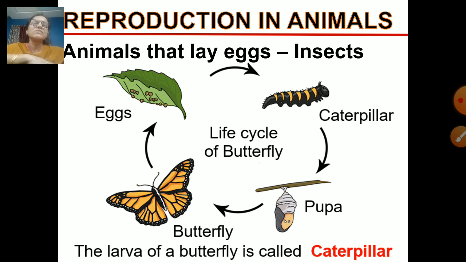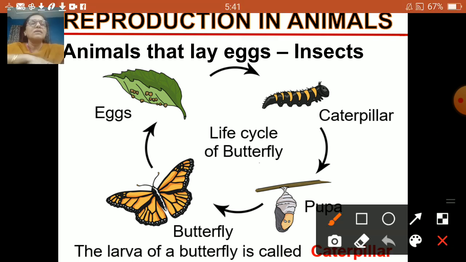First of all, eggs are laid, as you can see in the first diagram. These are the eggs which are laid. And out of the egg the caterpillar hatches out.